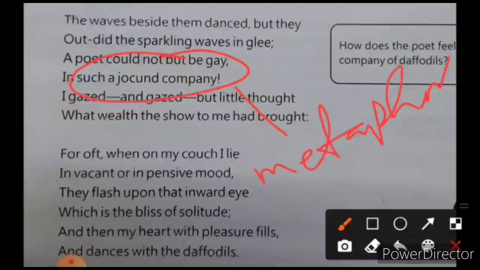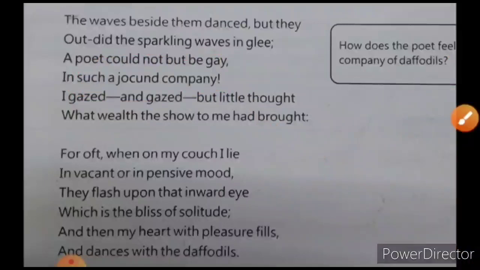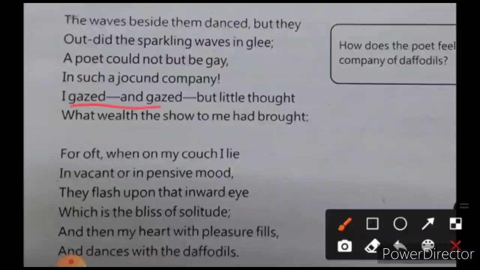I gazed and gazed but little thought what wealth the show to me had brought. Now he's saying I gazed, he looked and looked, ठीक है, and but little thought, he thought very little over there. At that time he was mesmerized by the beauty of the daffodils, and he was gazing and gazing at it, looking at it so keenly that he little thought that this is bringing such a great treasure to him. What wealth the show to me had brought.